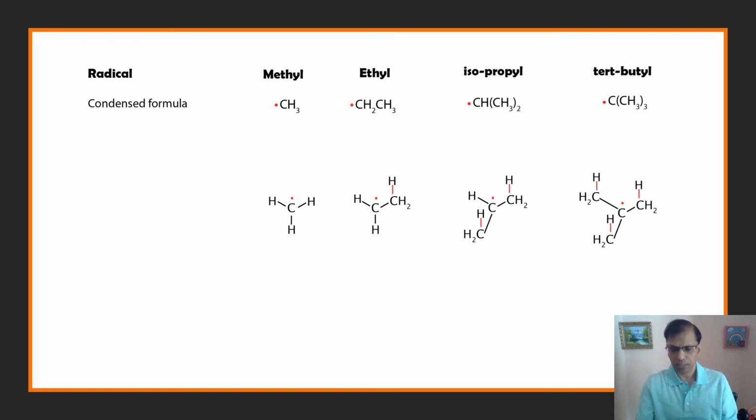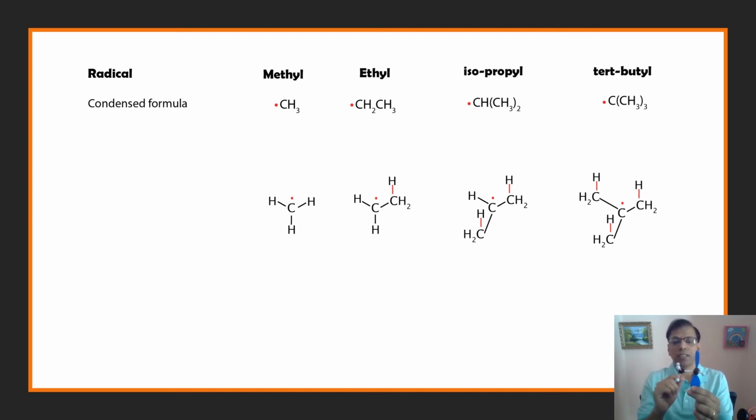But now let's look at the case of the ethyl radical. I'm just making a model right now. Okay, so this is an ethyl radical. This is one carbon atom which has the p orbital with a single electron, and this is the other carbon atom.